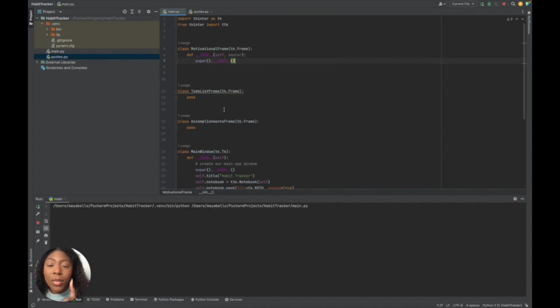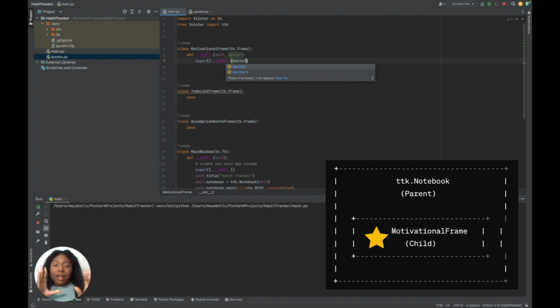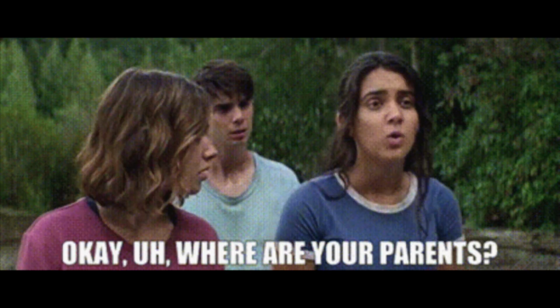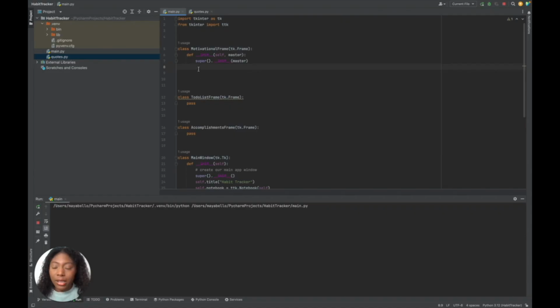But this time we're going to pass in master, because tk.Frame makes that parent-child relationship for us, which you need for things that rely on each other. And then after that, we're going to create our label.